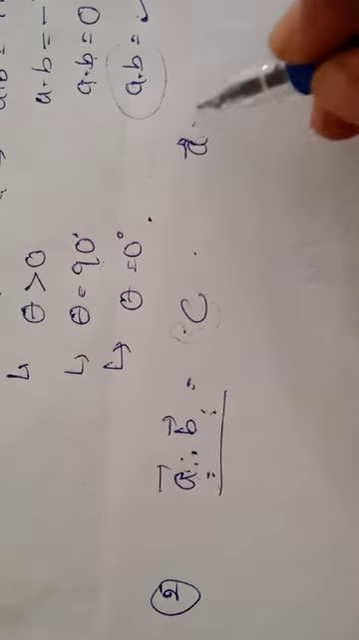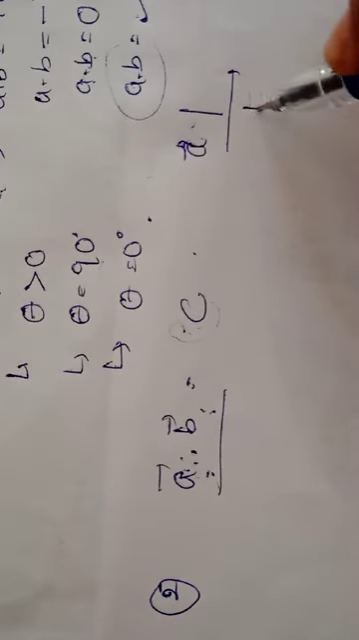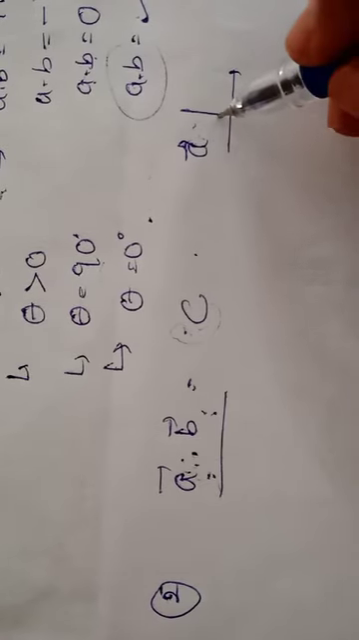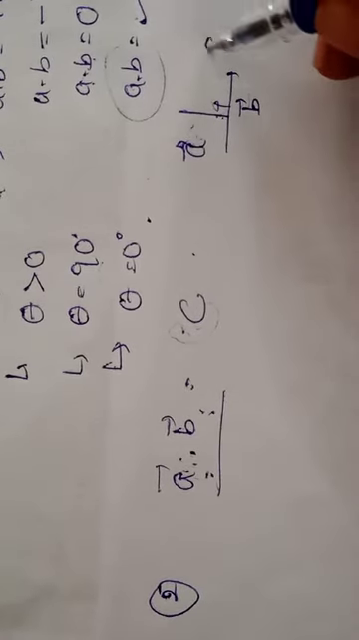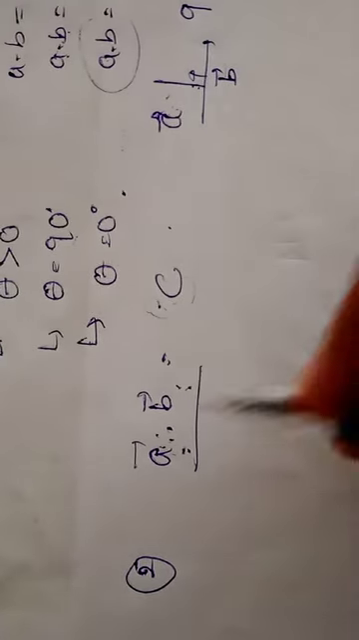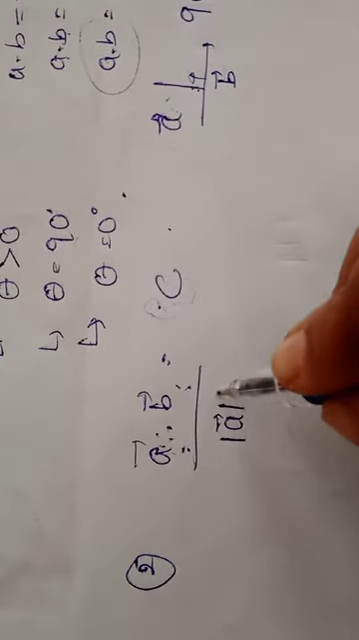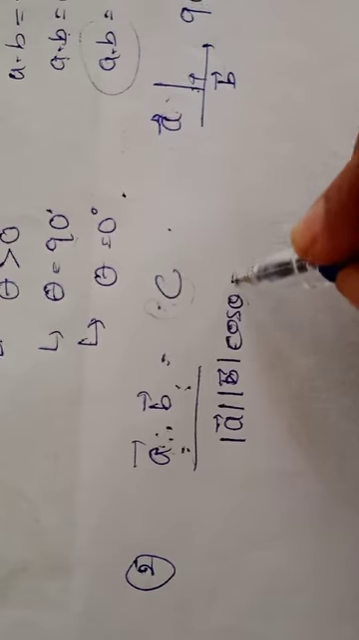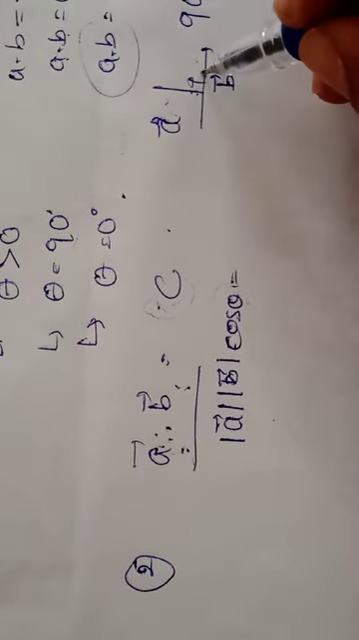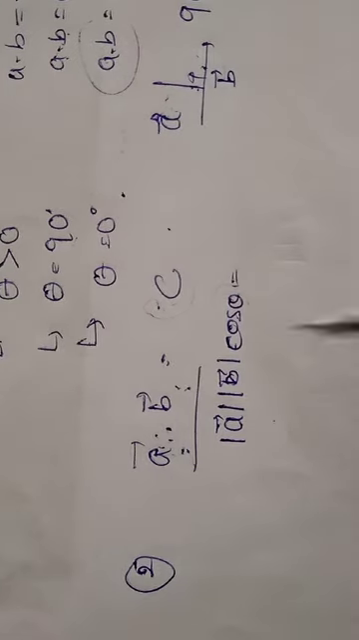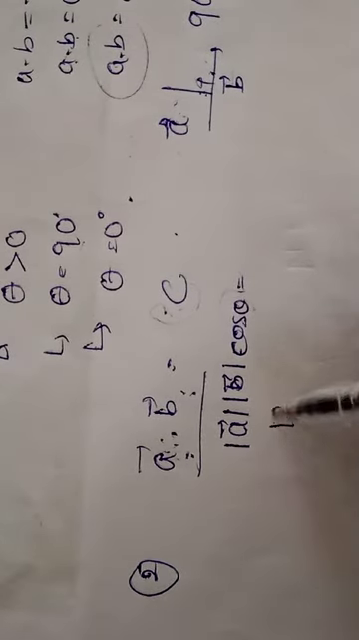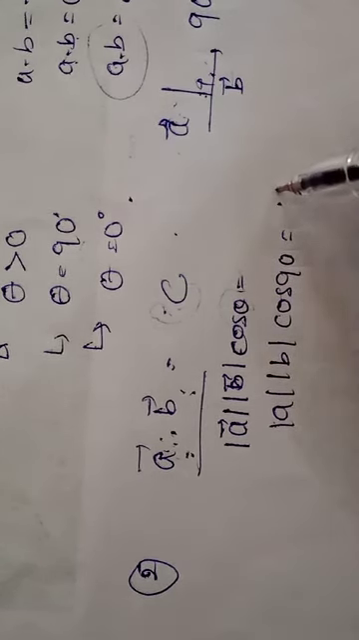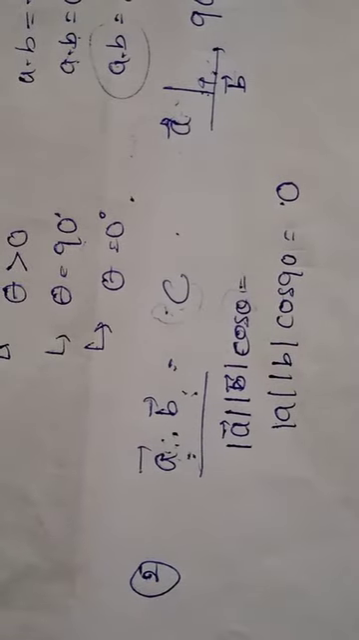This is vector A and this is vector B. Vectors A and B are perpendicular. So what is the angle between A and B here? The angle between A and B is 90 degrees. So here we write magnitude of A and magnitude of B into cos theta. What is the theta value here? If both are perpendicular to each other, the angle will be 90 degrees. So cos 90 degrees is 0, and the whole equation will become 0.